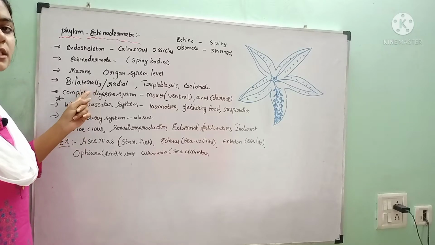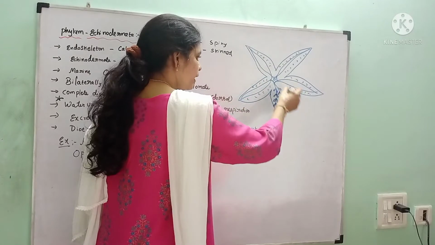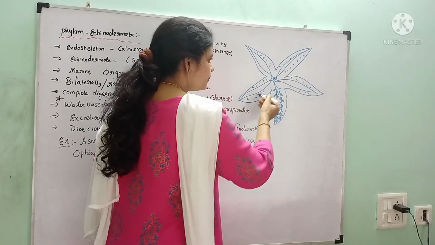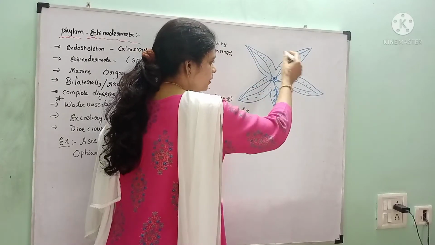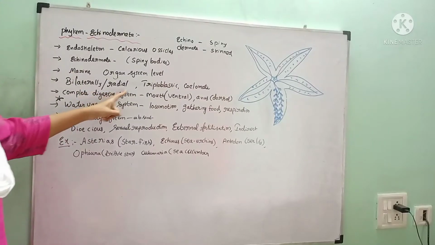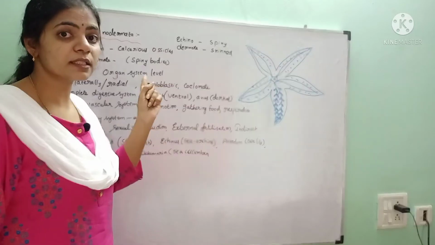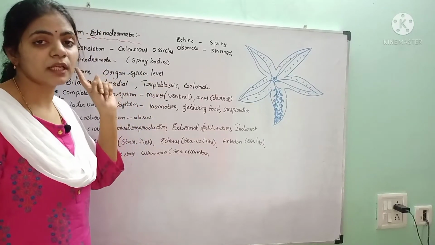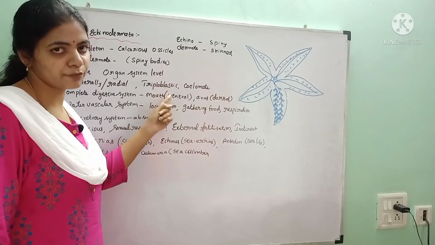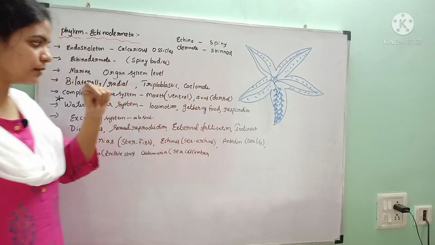And these are bilaterally symmetrical animals. They may be bilaterally symmetrical, that means in one plane, and they are also radially symmetrical. That means if we cut the animal in any plane, that divides the animal into two equal halves. They are triploblastic animals, because we have already studied that a mesodermally derived endoskeleton is present. That means the third middle layer is present, hence they are triploblastic in nature, and the coelom is present, hence they are coelomate animals.